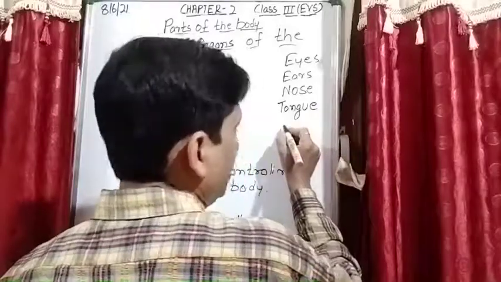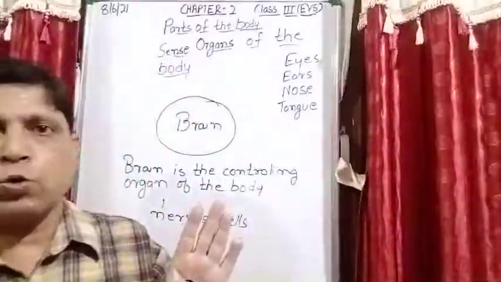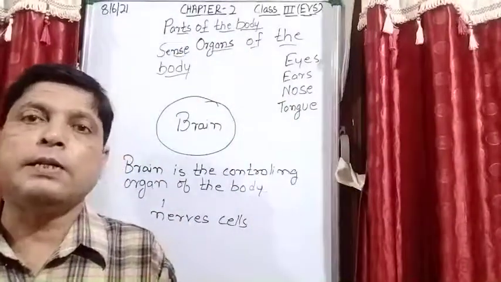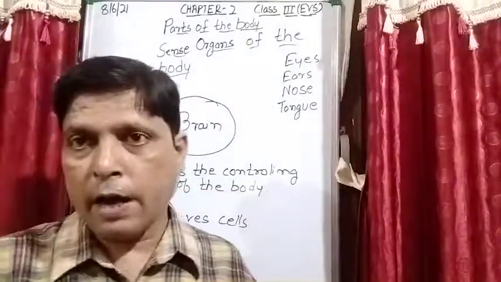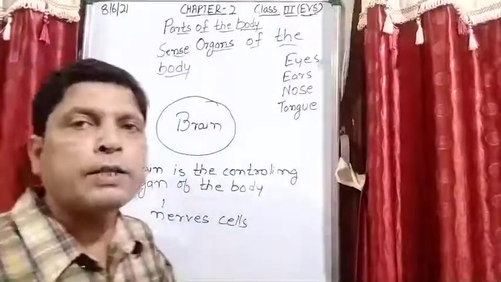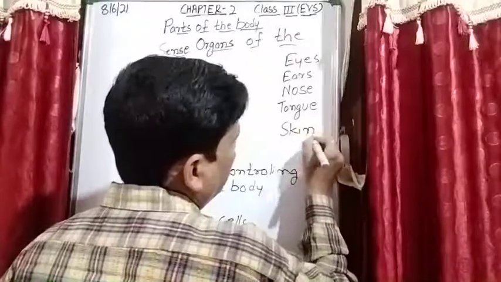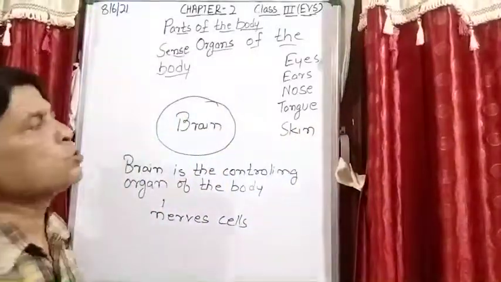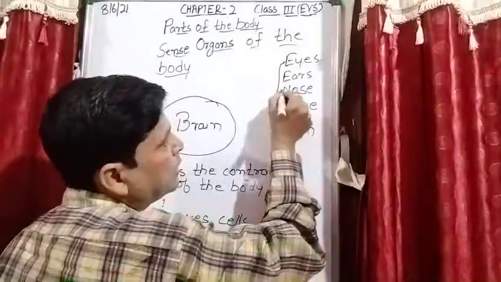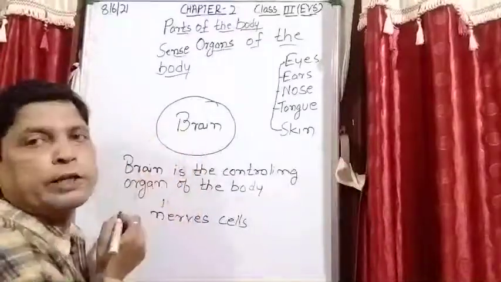And another thing, I already explained in the beginning also, that all the internal organs of the body we are unable to see. The reason is that they are covered with the largest sense organ, and that largest sense organ is known as skin. Is it clear? So all these sense organs are connected to the brain.